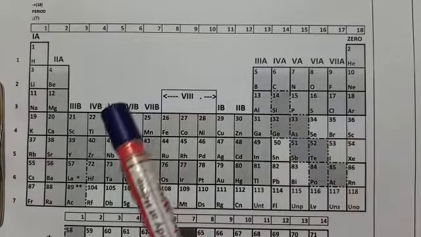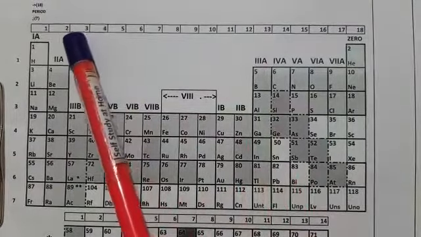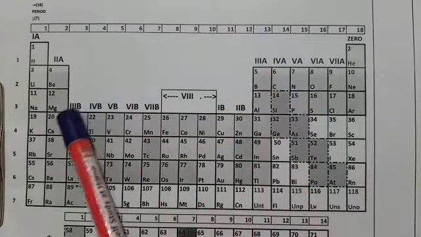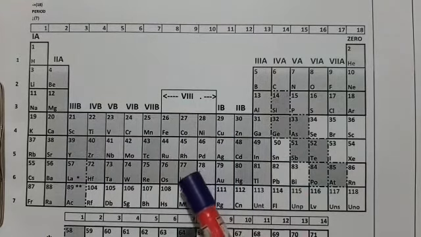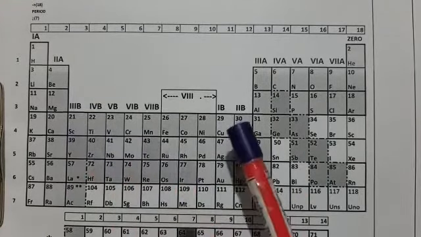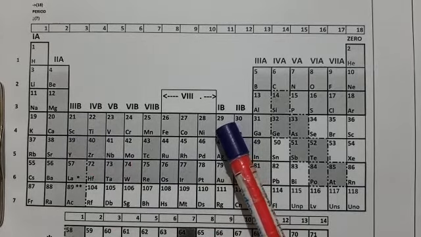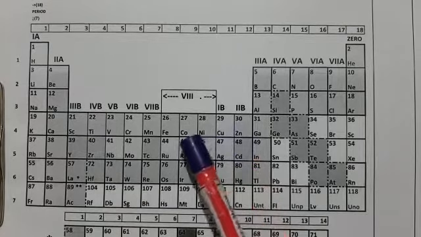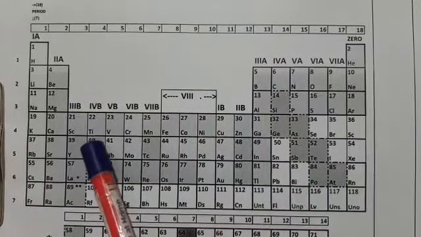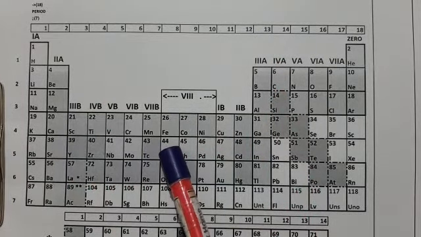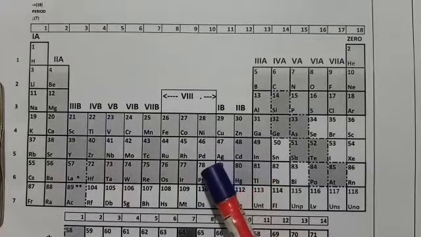Now the groups from third to 12, this box at the center, are called transition elements. Groups 3 to 12: scandium, titanium, vanadium, chromium, manganese, iron, cobalt, nickel, copper, and zinc. These are called transition elements.